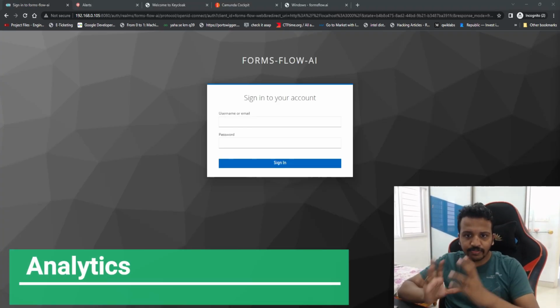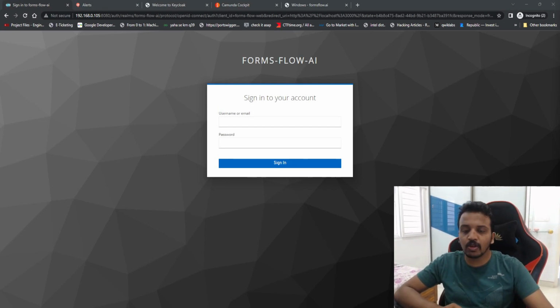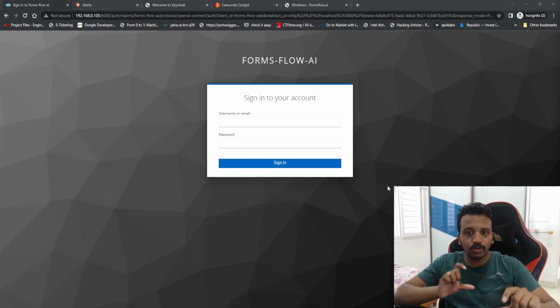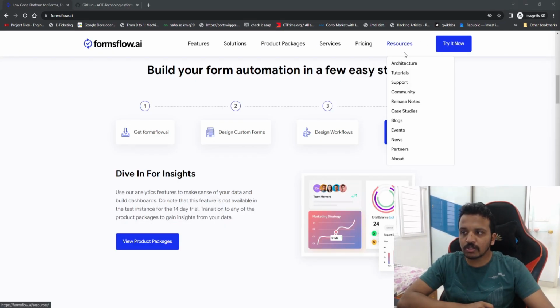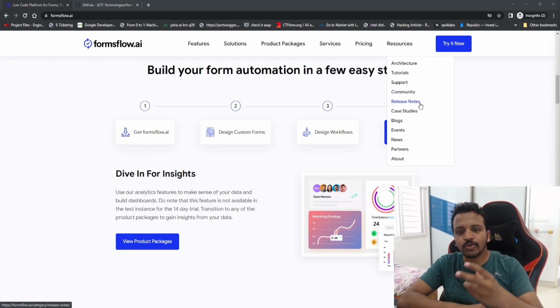So this is the first page that we see when we open the formsflow.ai page. It is asking us to sign in. Now throughout the tutorial, if you have any queries and want to know whether they are already resolved, you can go to resources, where you can see architecture, tutorial, support, community and everything. You can post your queries here, and if you want to see the latest versions, you can see the release notes, and I have given a few examples of where this application is being used.